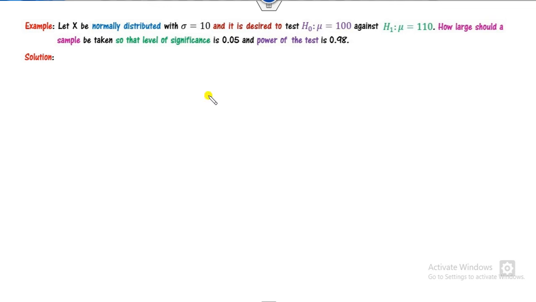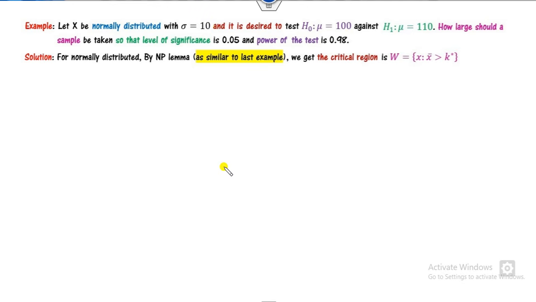Okay, look at another one. If x follows a uniform distribution, and again it's a simple hypothesis. In this case the level of significance is given to you, and you have to find how large n should be. So your target is to find the value of n. Here both hypotheses are simple, so you have to apply the Neyman-Pearson lemma.